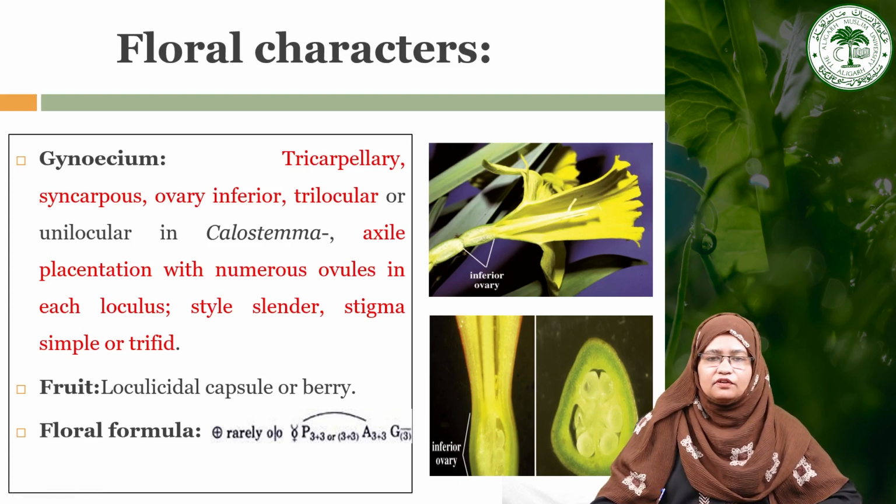If we see the floral formula of this family, as we have seen, generally they have actinomorphic symmetry, but rarely they may have zygomorphic symmetry. They have bisexual flowers, and the perianth is 6 in number, arranged in whorls. They may be gamophyllous or polyphyllous in nature, and the gynoecium is represented by a tricarpellary syncarpous inferior ovary. So this is the floral formula of this family, Amaryllidaceae.